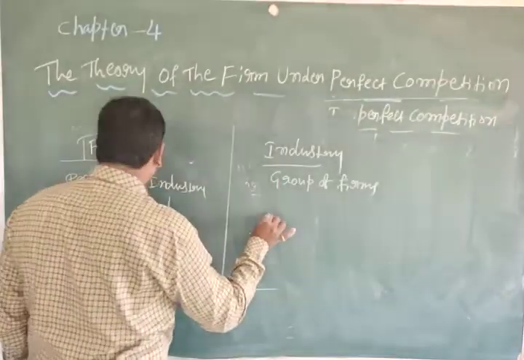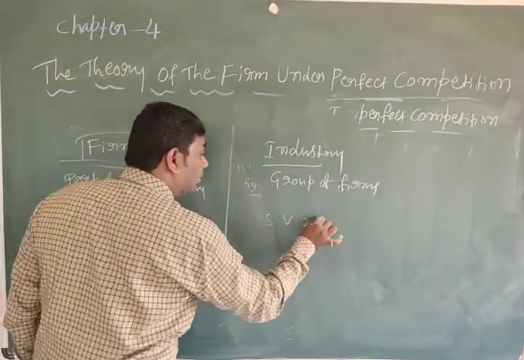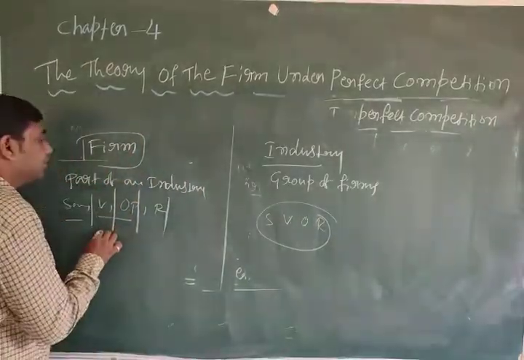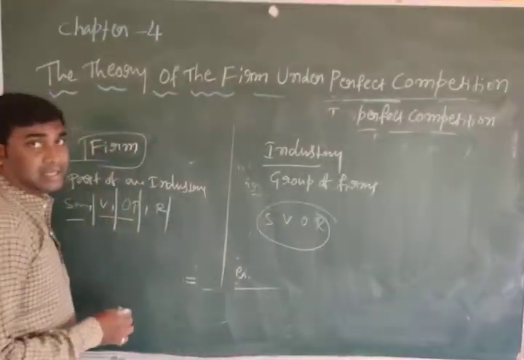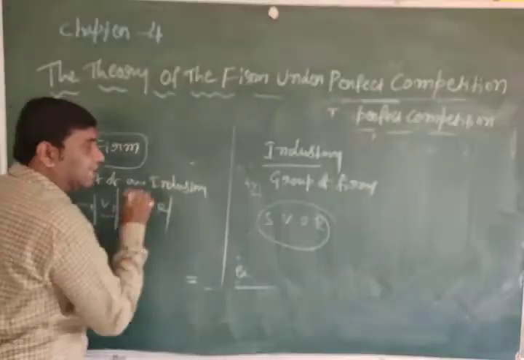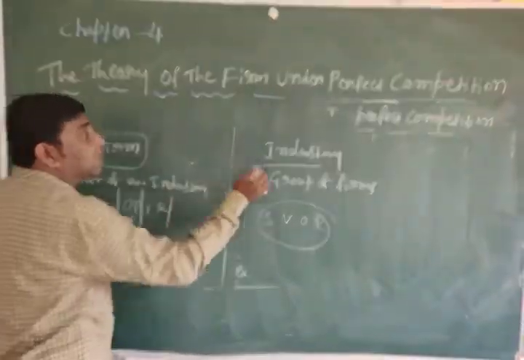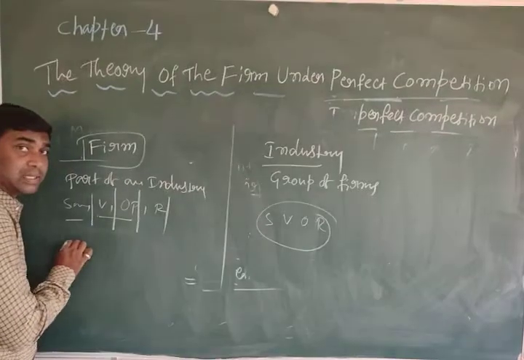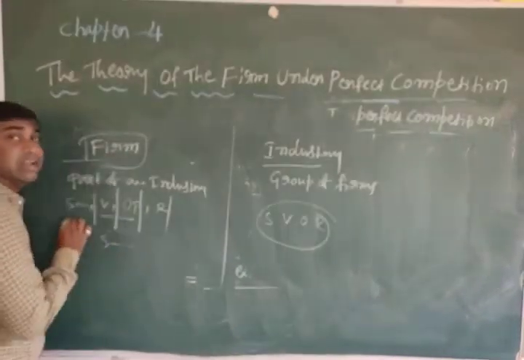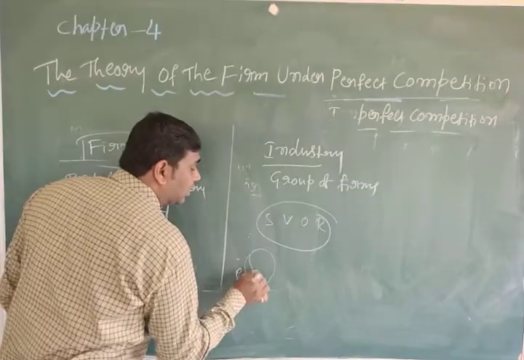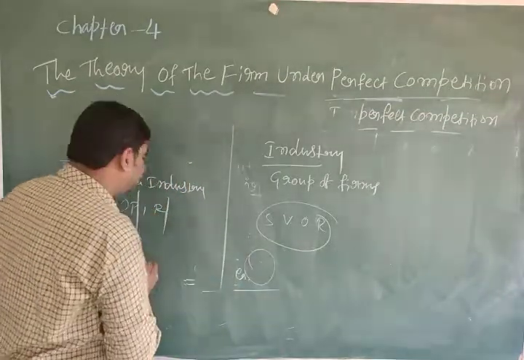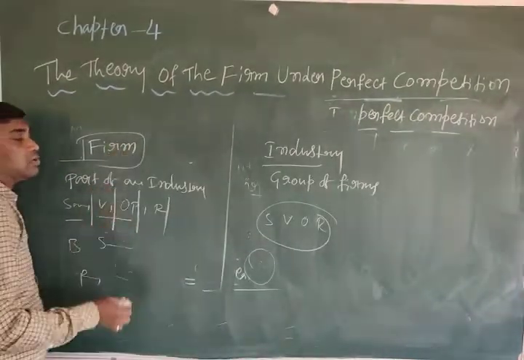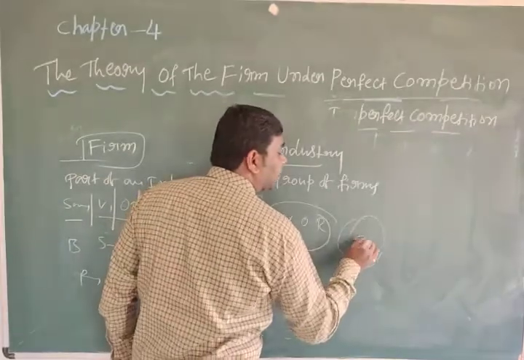When we gather all of Samsung, Vivo, Oppo, Redmi, this is called the mobile industry. This is a firm, this is an industry. Firm is a part of an industry; industry is a group of firms. There are so many biscuit companies like Britannia and Sunfish. These are individual firms, and when we combine them, it is called the biscuit industry. There are so many pen companies like Reynolds; each company is a firm, and all of them together make the pen industry.